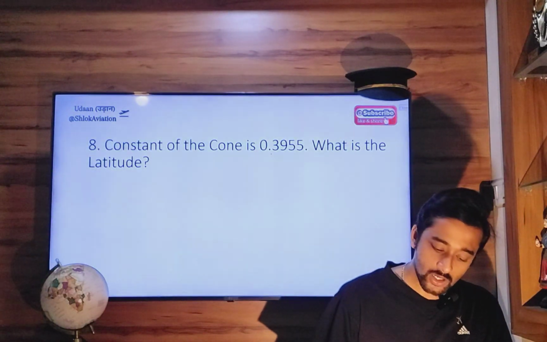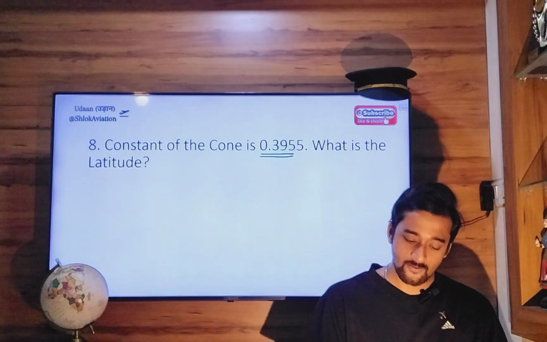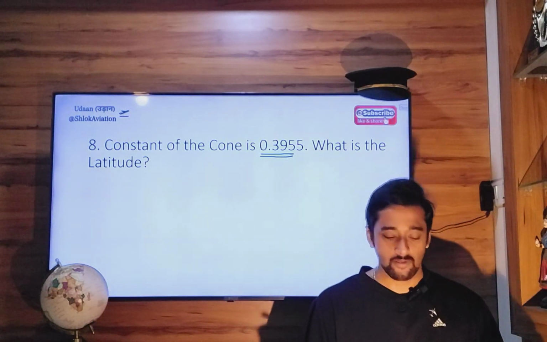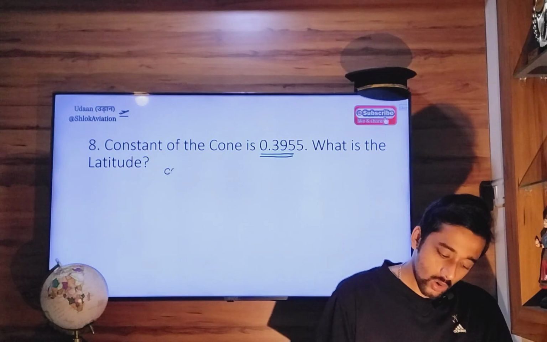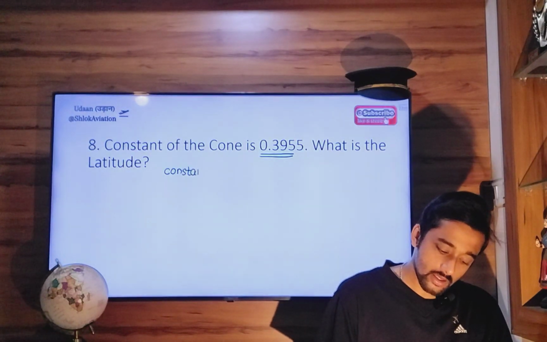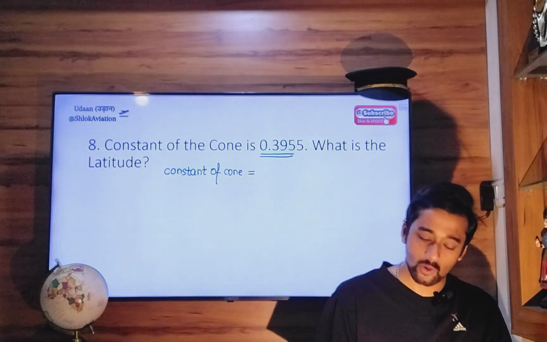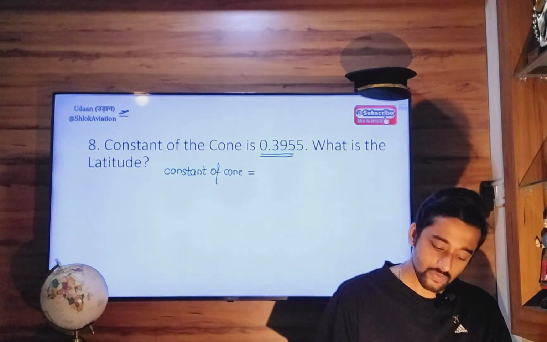Next, constant of cone is 0.3955. What is the latitude? Very simple. So in Lambert's chart, we know that constant of the cone, so do the Lambert chart nicely. Constant of the cone is nothing but sine of latitude.